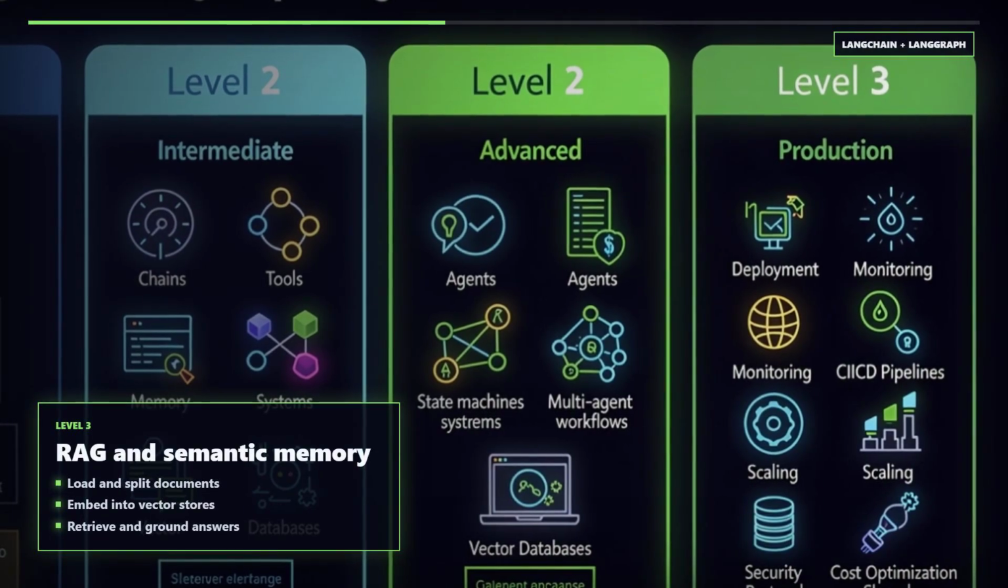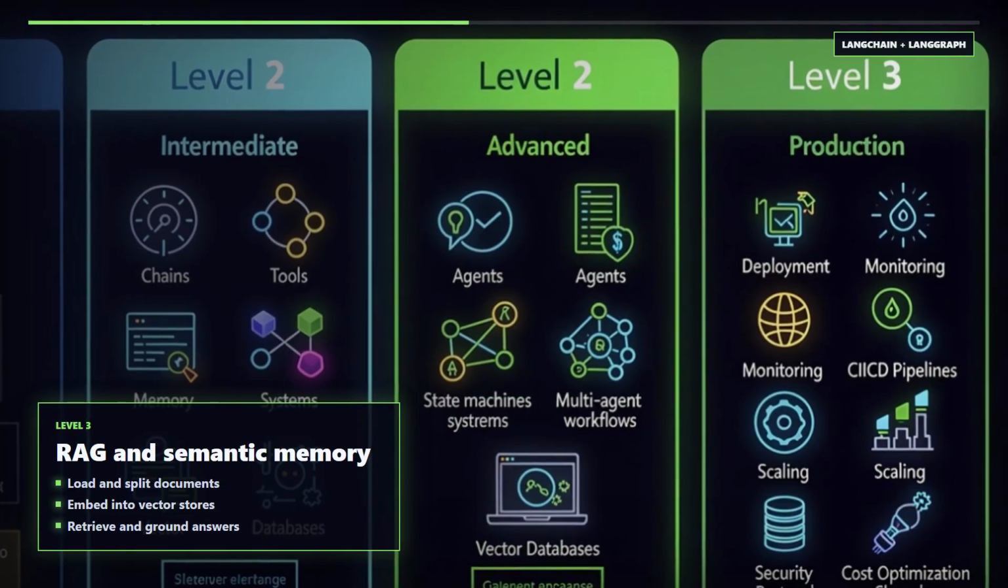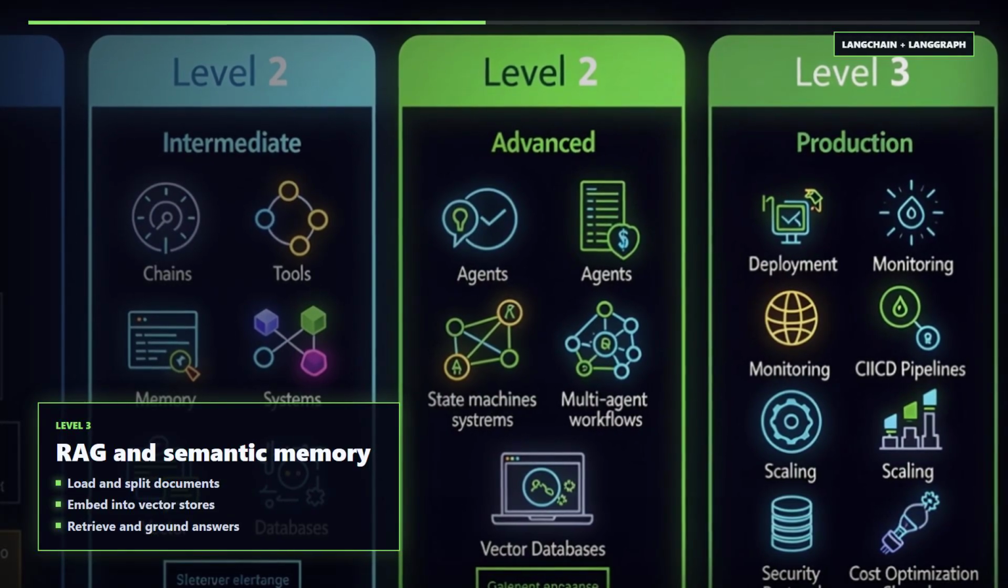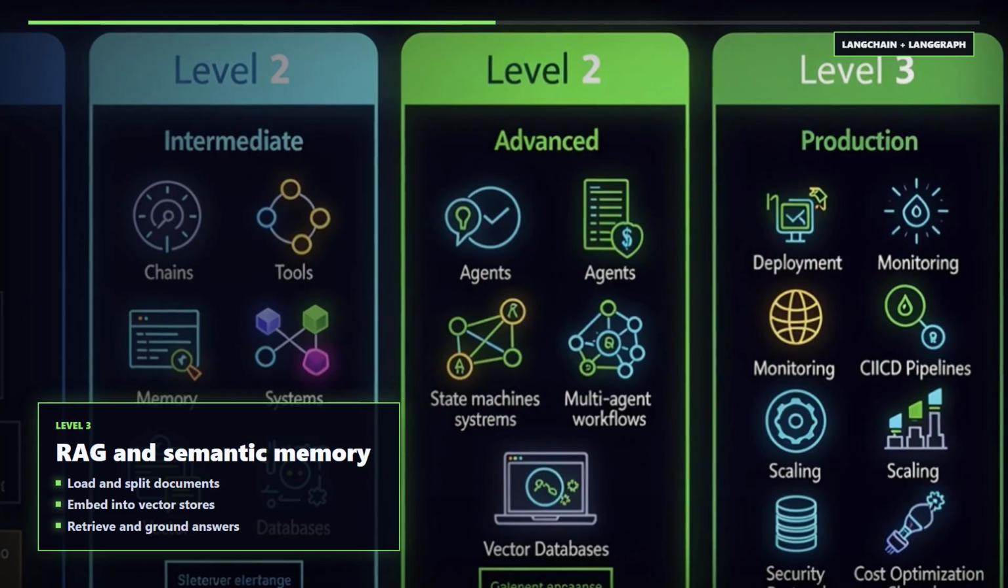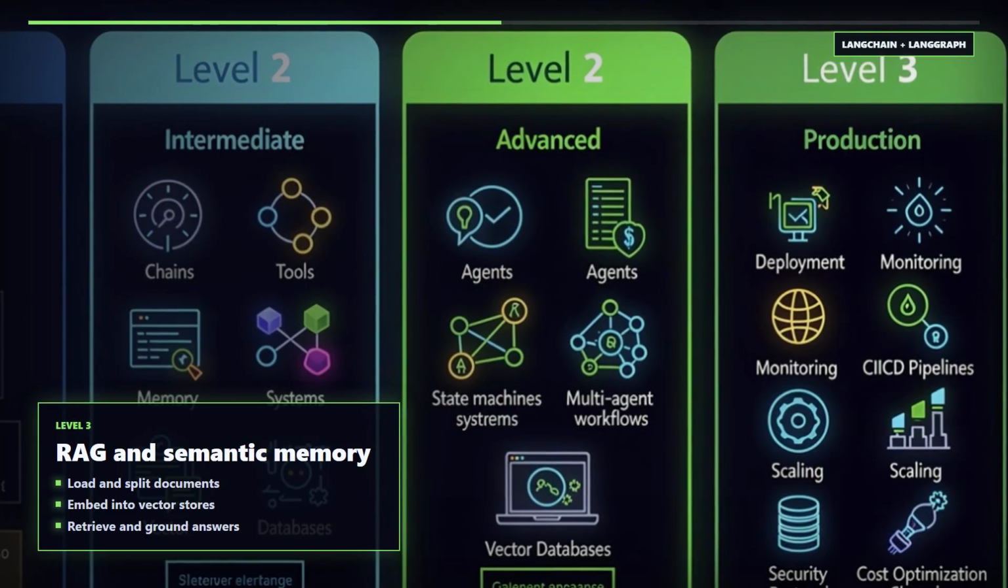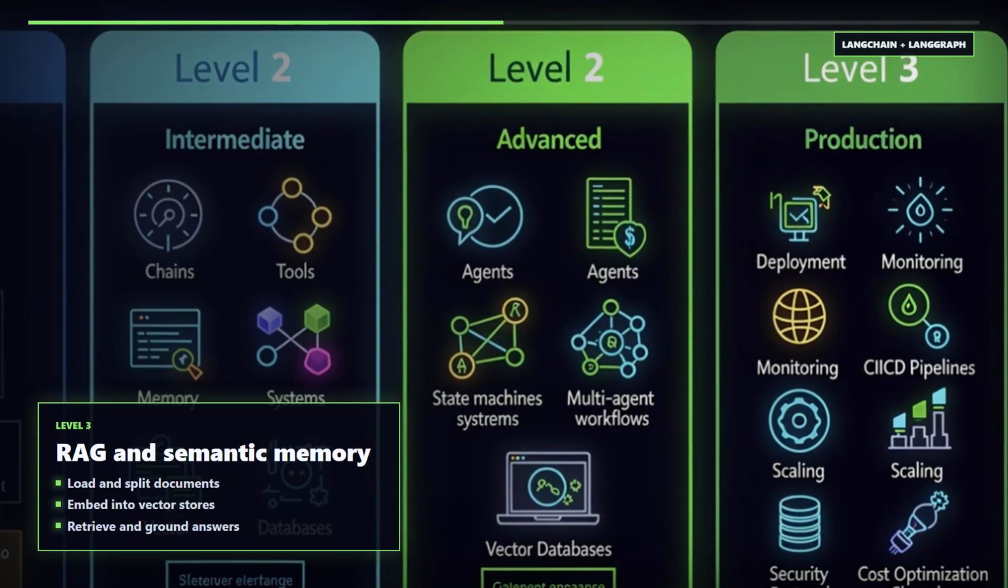Level 3 is the RAG ecosystem. Load documents, split them carefully, embed chunks, store vectors, retrieve the top results, inject context into the prompt, and generate grounded answers from evidence.